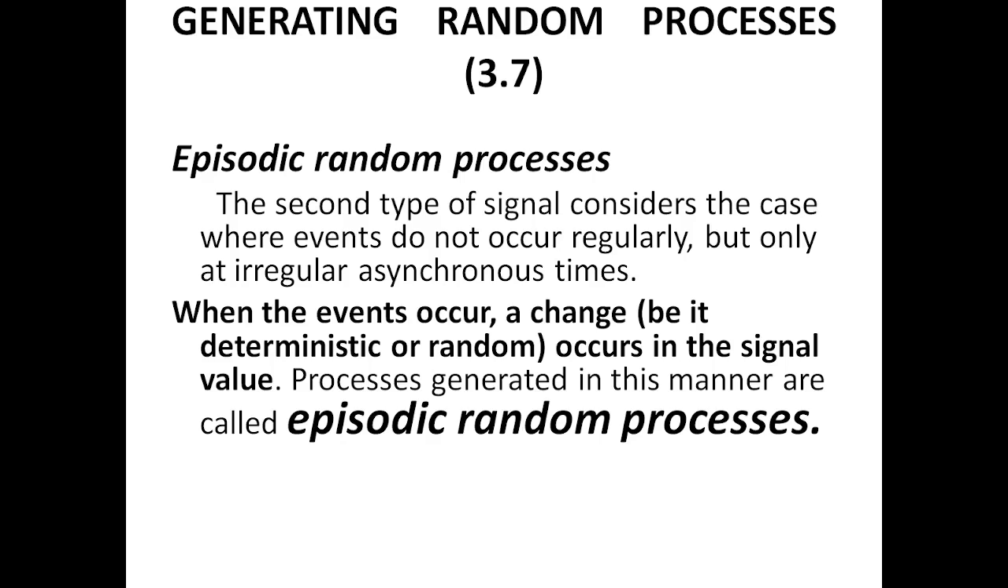Just consider one example. You are sitting in a bus, and it is traveling on some road where potholes are there in between. We don't know when a pothole will occur and the bus will jump. As the bus jumps, the signal value will change. So you can call it an episodic random process.